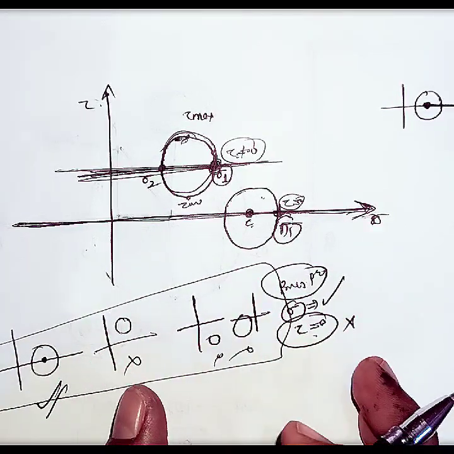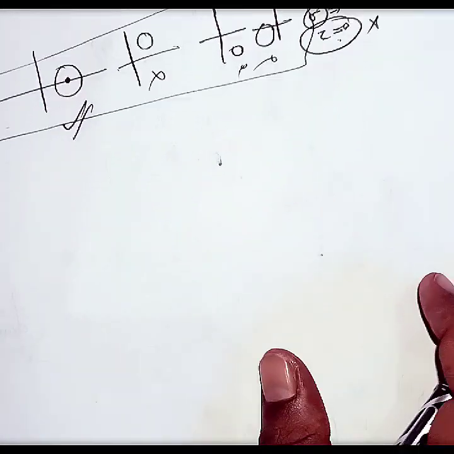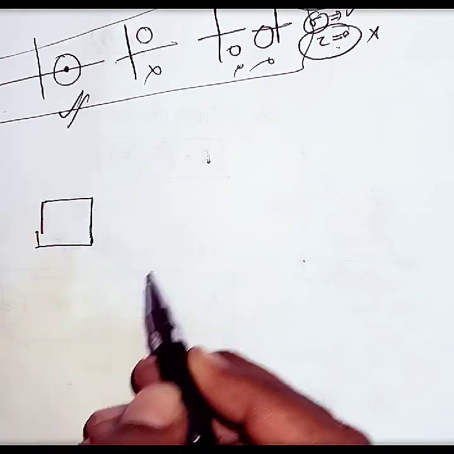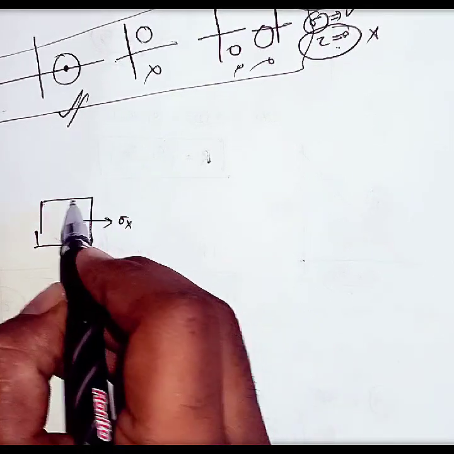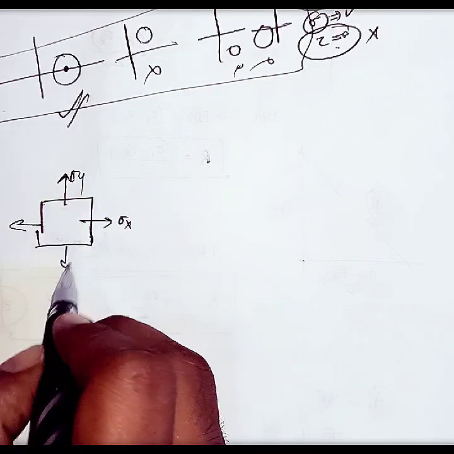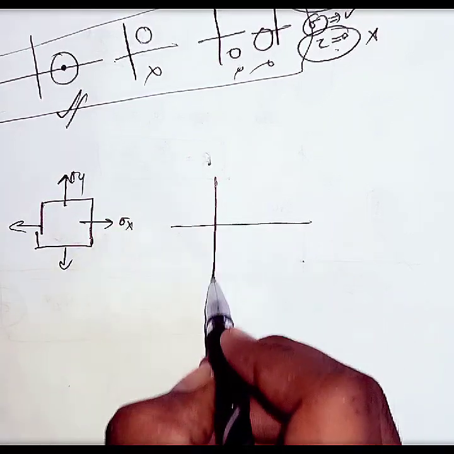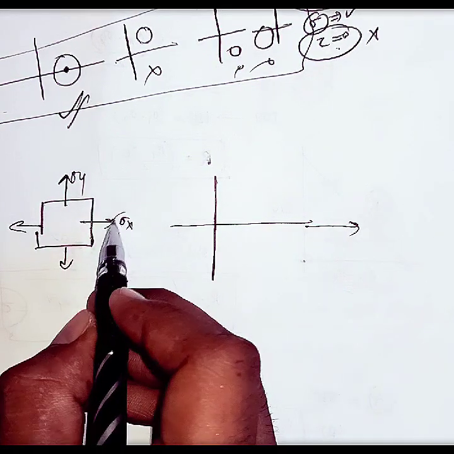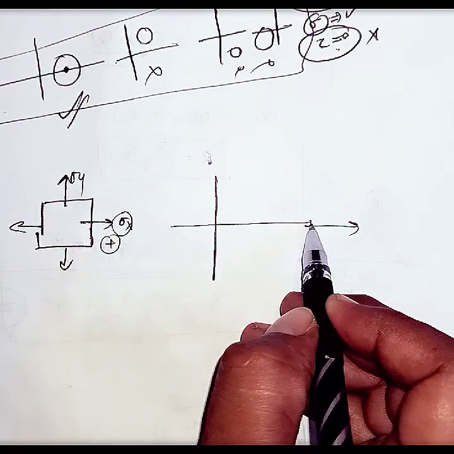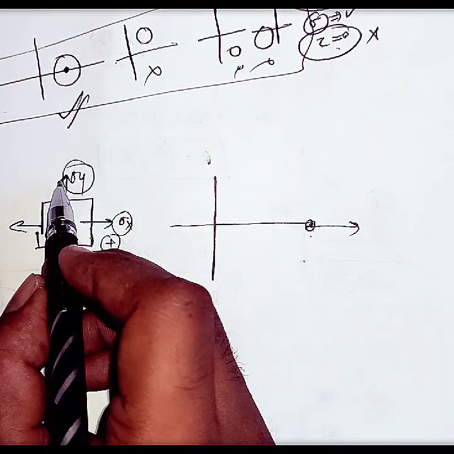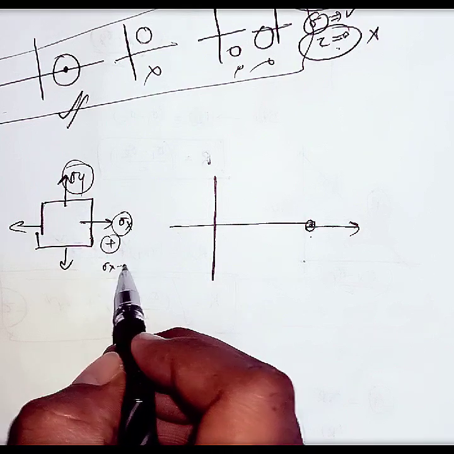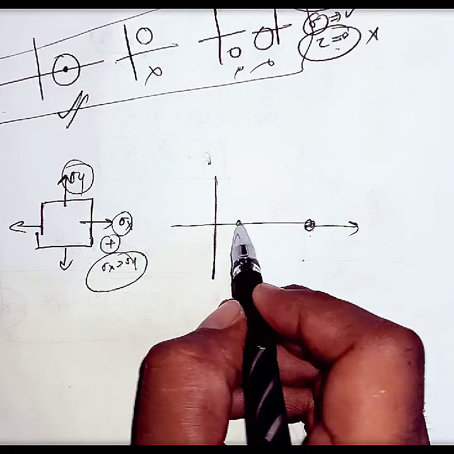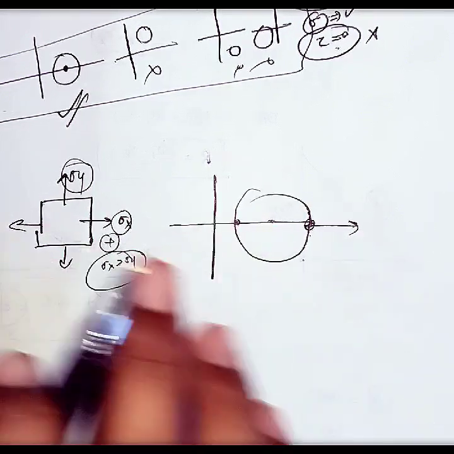Okay, now we will draw some more circles for different types of loadings. Let us consider this is the element. There exists a biaxial state of stress like this, sigma x and sigma y. The Mohr circle for this is like this. Don't memorize the Mohr circles, just understand the concept. See here, this is sigma x, positive because tension is positive, and this is also tension, positive. Let us consider sigma x is greater than sigma y, so this is sigma x and this is sigma y. From the center we draw one circle. This is the Mohr circle for this loading diagram.